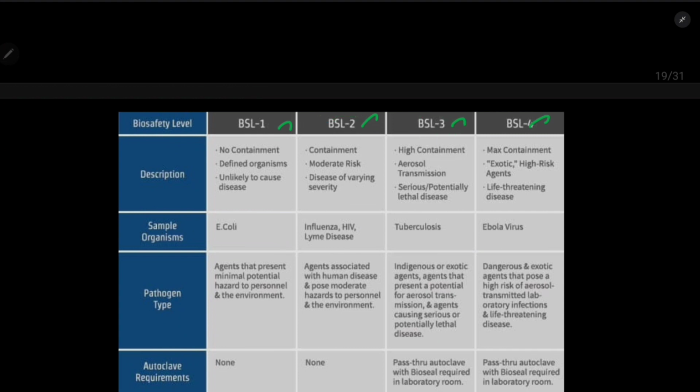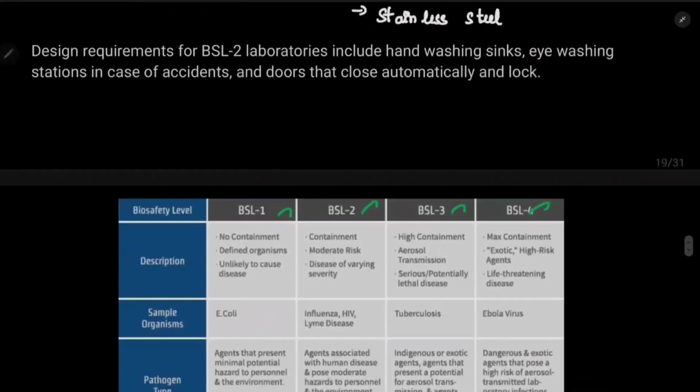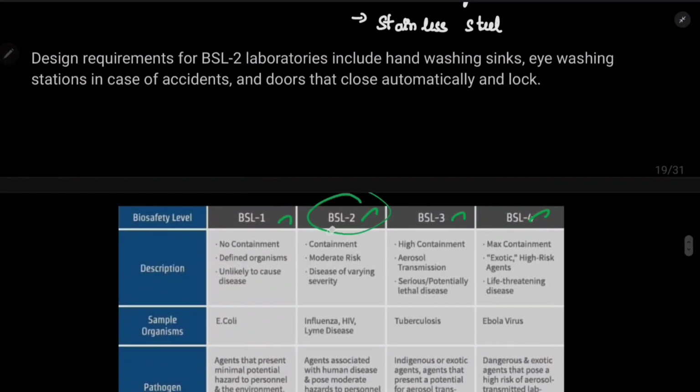Okay, it causes tuberculosis, and BSL4 is a maximum contamination, which means it is a life-threatening disease, for example Ebola virus. Okay, and we have to follow the BSL2, which means we should assume the disease will be related to this one, so we should have proper safety measures related to the BSL2.